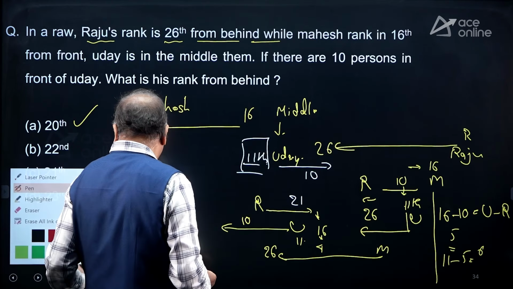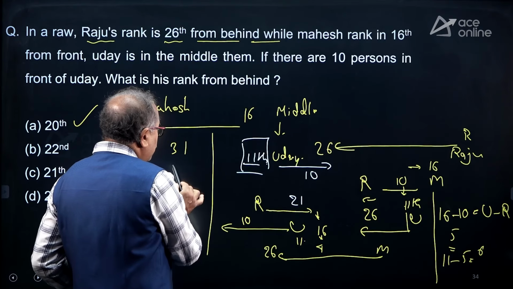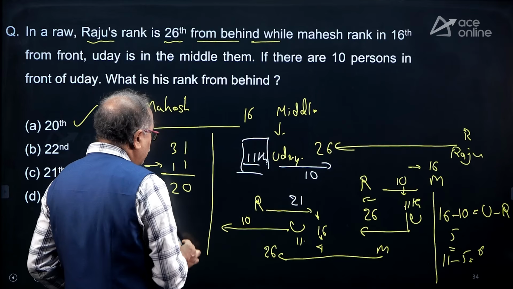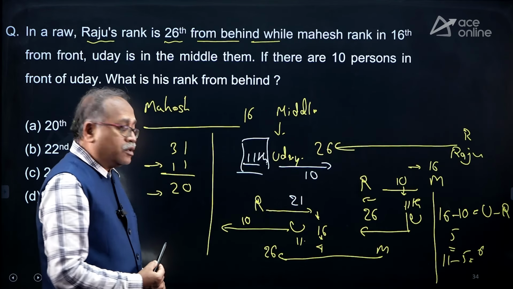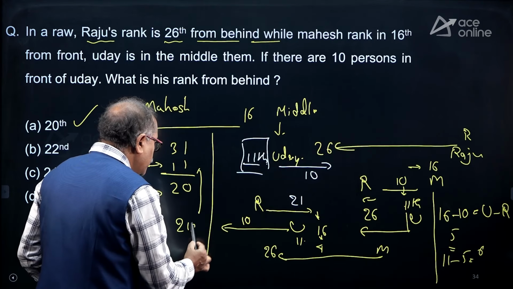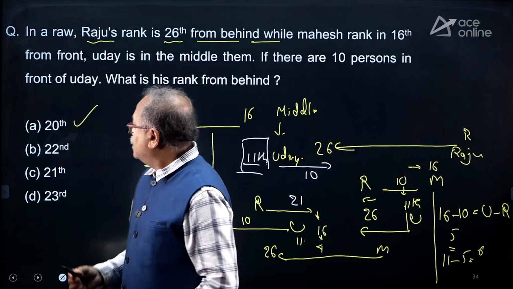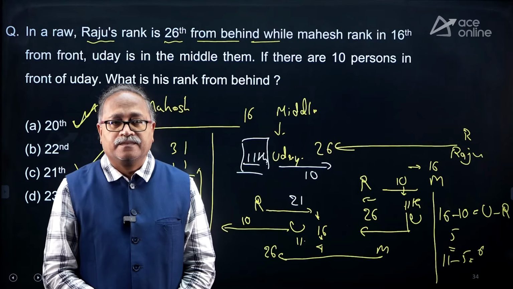That is, total is 31, and 31 minus from front, you will be getting from bottom, that is 20 people are there. That means the Uday rank from bottom will be 21st. That's your answer, 21st. So not this one, option choice C.